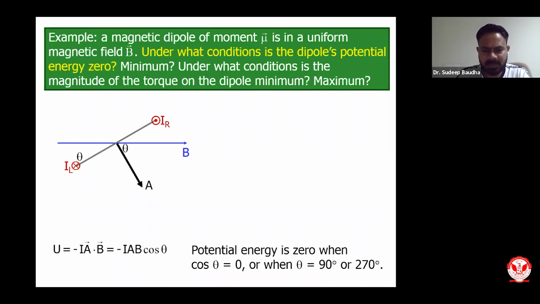For potential energy to be 0, cos theta should be 0. And when cos theta is 0, theta will be 90 degree or 270 degree. So for potential energy to be 0, our theta should be 90 degree or 270 degree. Either it is 90 or 270, then only we will have 0 potential energy for a magnetic dipole.